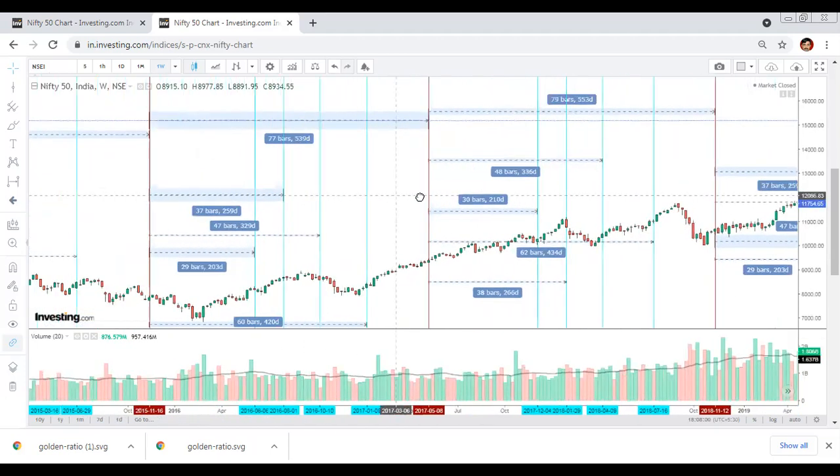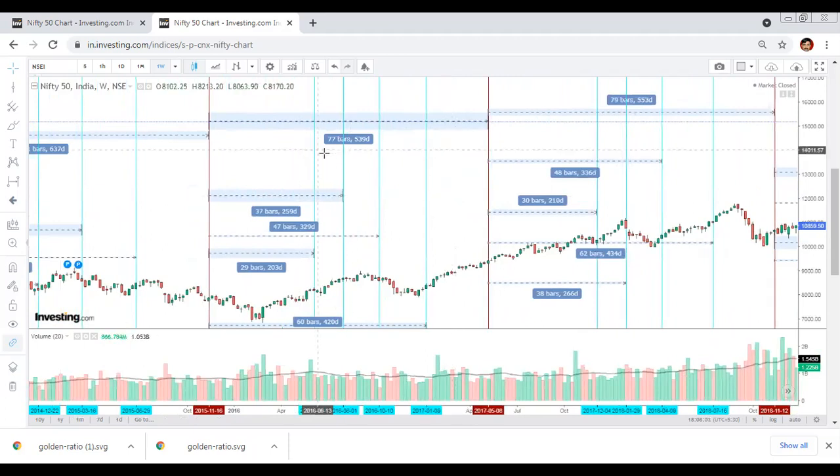Fine. Then if we move prior to that, we have a total of 77 bars, that is 77 weeks. Now we took the 4 Fibonacci ratio of 77 weeks, that is 29, 37, 47, and 60. What happened on 29? We got a top, then we declined for 2 weeks. Then what happens on 37? Okay, the movement was bullish. We got sideways to a bit bearish. And then what happens on 47th bar? Okay, we got a good reversal, and we started going down, down, down. And what happens on 60th bar? That we started going up.